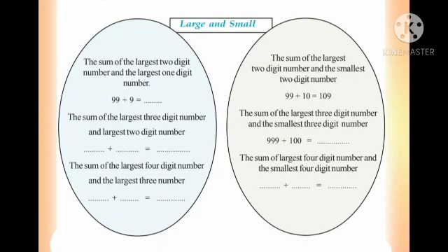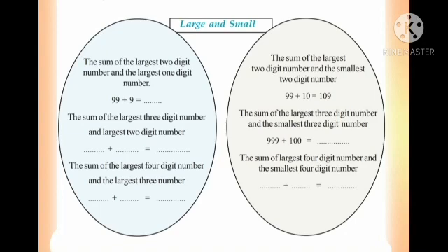This is your question, large and small. The sum of the largest 2-digit number and the largest 1-digit number, that is, it is given there, 99 plus 9. Whatever the answer is, you have to write it there. Second, the sum of the largest 3-digit number and the largest 2-digit number.